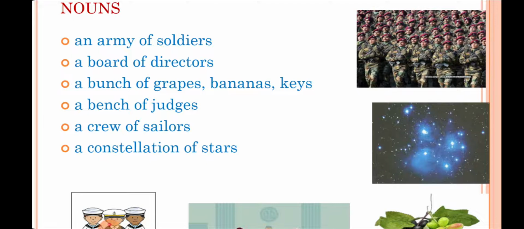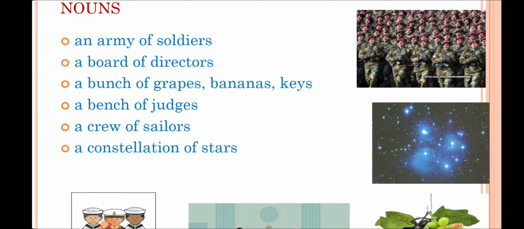A bench of judges. Whenever the judges sit to make a decision, you might have heard in Gujarati about the panch, the panchayat. When they sit, they are five together, and so we say panchayat or panch. Likewise, when the judges sit together to decide something, their whole group is termed as a bench. So, a bench of judges, a crew of sailors, a constellation of stars.